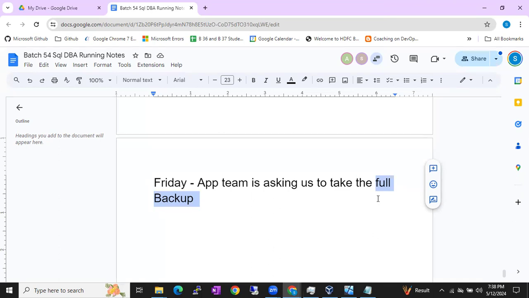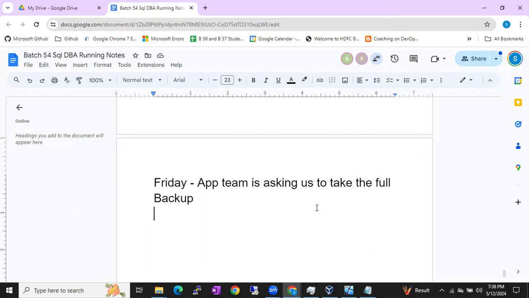So if they are asking for a full backup in the middle of the week, what backup do you have to take, guys? By default, copy only full backup. Always remember this point. Just as you blindly followed the concept that one recent differential backup is enough to restore, blindly remember this point too. In the middle of the backup strategy, if someone asks you to take a full backup, you have to take a copy only full backup.